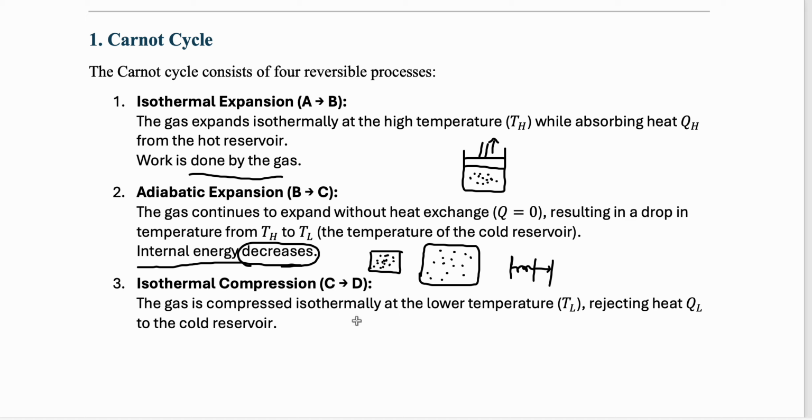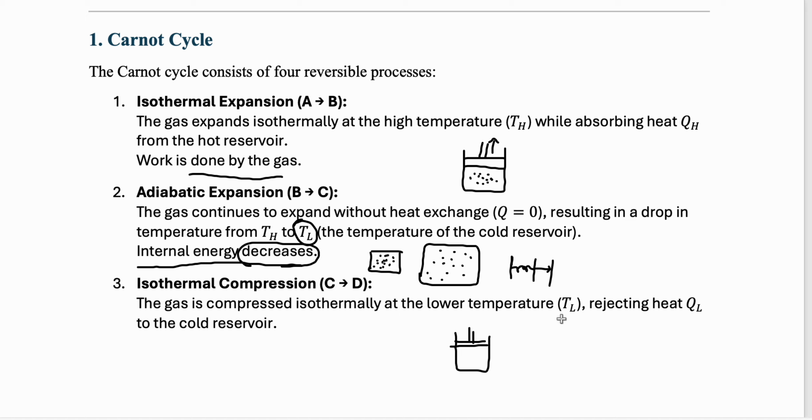The third process is isothermal compression, and compression means we are going to do the work on the gas; the gas is not going to do any work. In fact, I'm going to take this piston and push it down. Here also, this is isothermal, so there is no temperature change. The gas is compressed isothermally at the lower temperature, right? So after expansion it has gone from TH to TL.